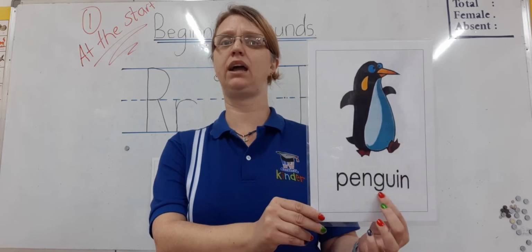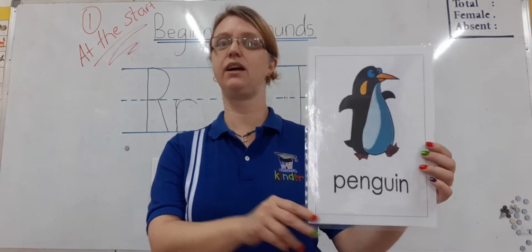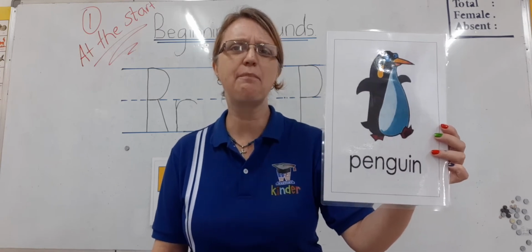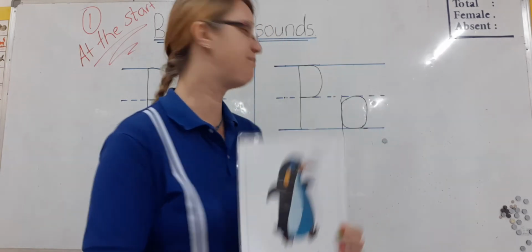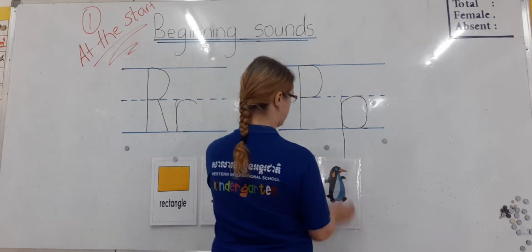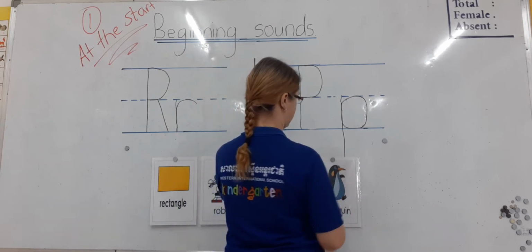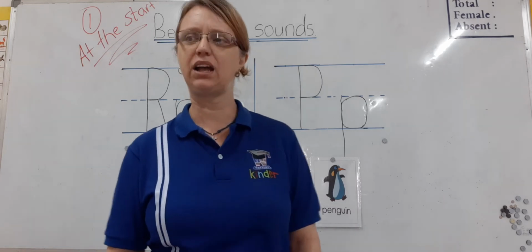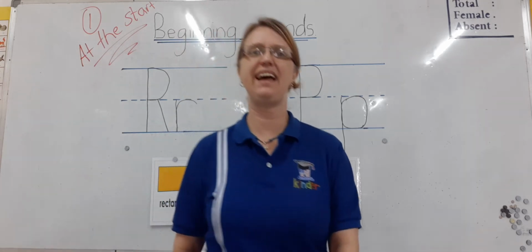Pa-e-n-g-u-in. Penguin. What sound do you hear when you start saying it? Pa. Penguin. That's right. So we're going to put him under the pa sound. Pa for penguin.